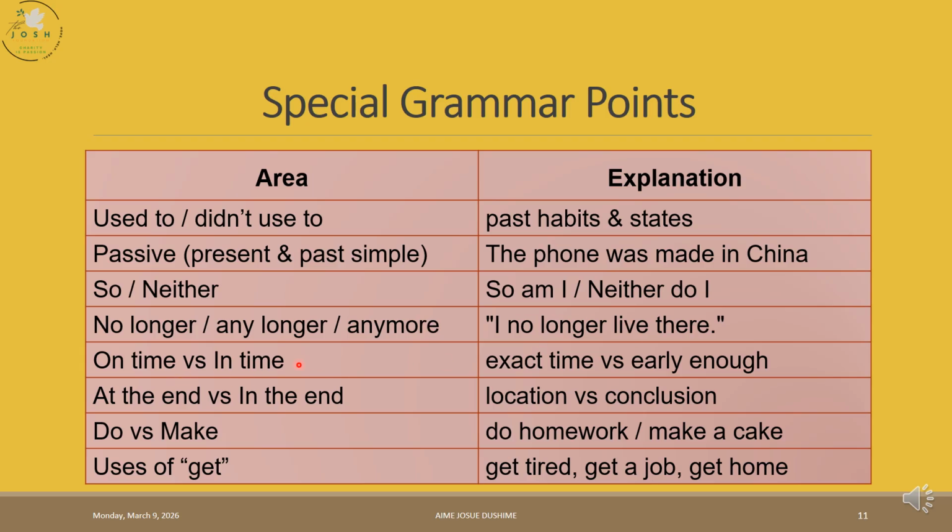On time, in time. When you say on time it means the exact time. In time means early enough. At the end and in the end. We use at the end for the location, like the final part. And when you say in the end, it means finally, after many steps or after many changes. Do versus make, we also saw the difference between do and make.